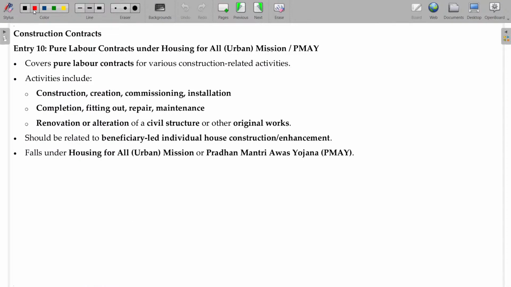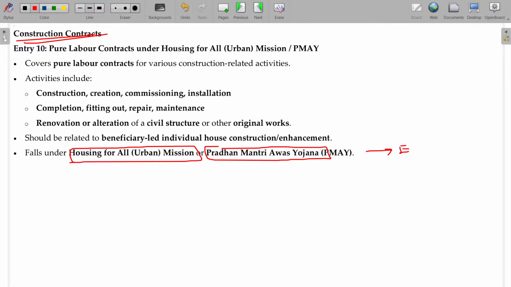Now let's see construction contract. In case of construction contract, Housing for All Mission and Pradhan Mantri Awas Yojana. In these two cases, it is fully exempt. That too, it should be a pure labor contract. This may also be expected. Pure labor contracts. Housing for All and Pradhan Mantri Awas Yojana cases.